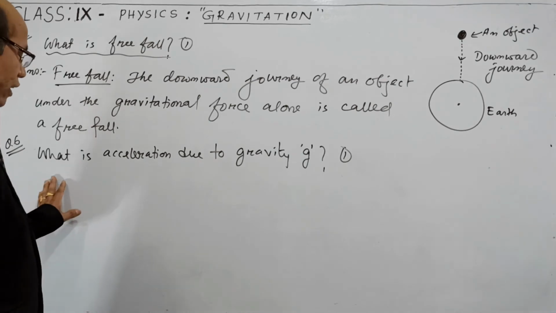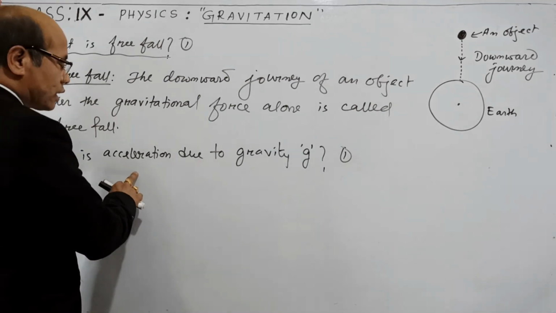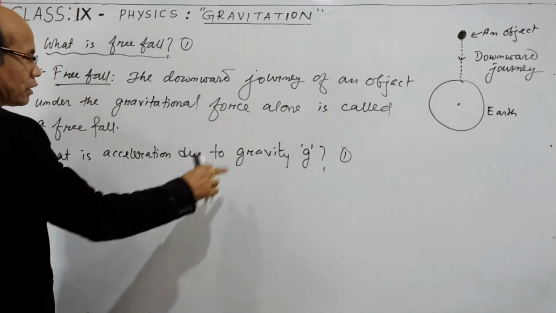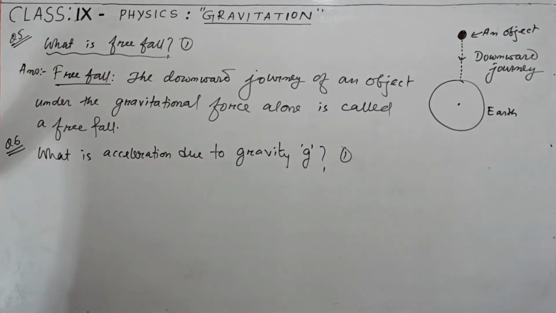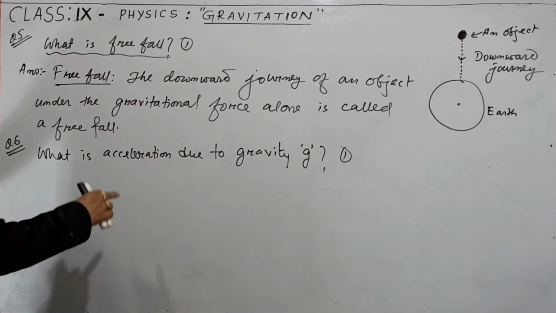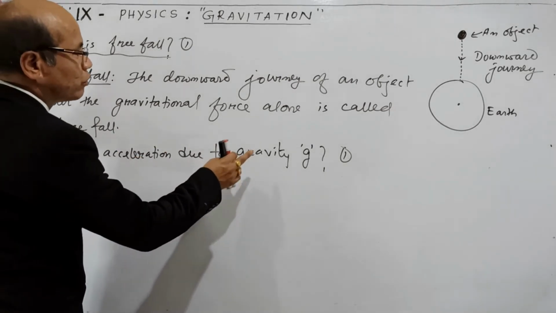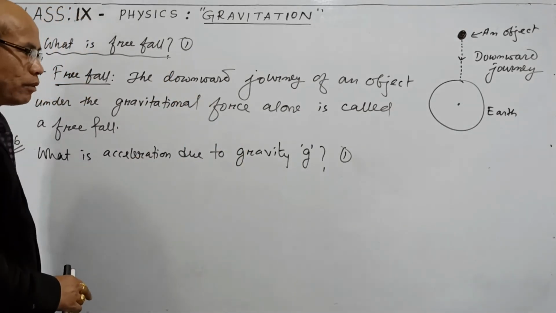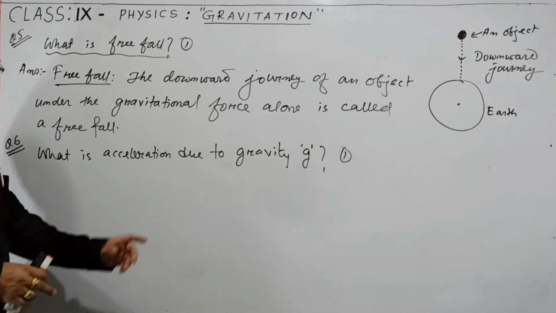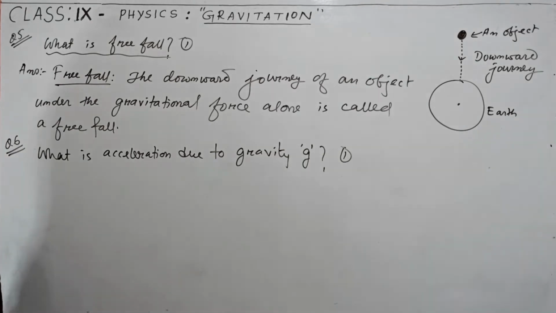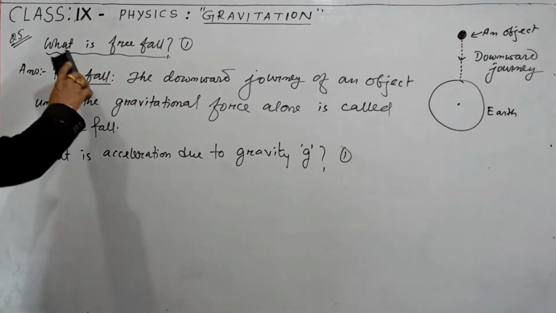Here also we have acceleration due to gravity. This is also acceleration, but it's caused by the gravitational force of the earth. Because of that, we use the word gravity: acceleration due to gravity. We're not saying only acceleration. After acceleration, we put due to gravity, because that is produced by the gravitational force of the earth. So we're going to define it. Let us see.